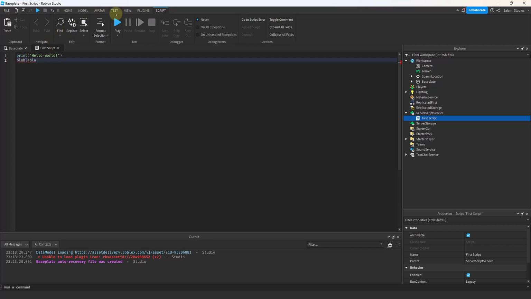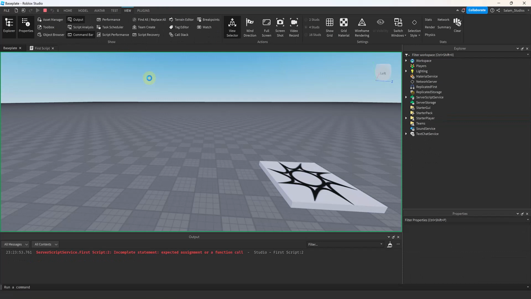For example, let's run the game. Over here, as you can see, a new tab also appeared in the top tab. So we said there are 6 default tabs. Now whenever we add a new instance, as you can notice, a new tab appeared called script. We can run the game by pressing on the drop down arrow below play and then pressing run. Now when I run it, the output down here will show you the error.